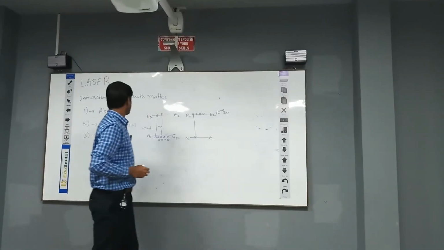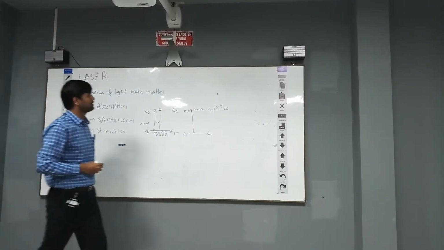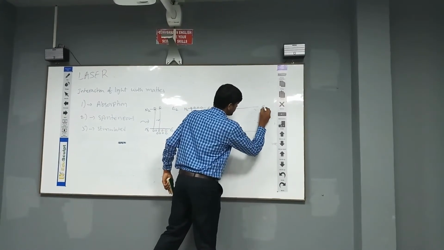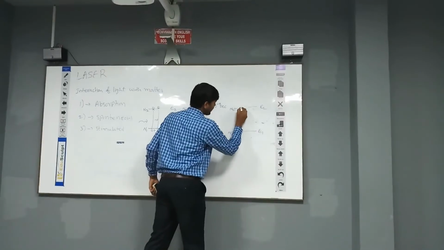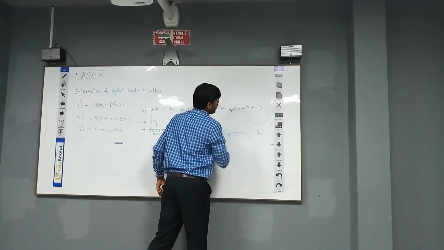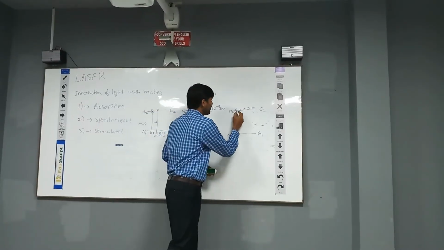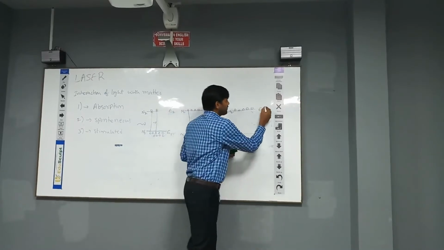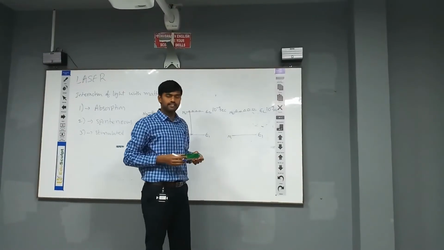The next one is the stimulated emission process. What is meant by that? Consider E1, E2, N1, N2. There are N2 atoms in the excited state. The lifetime of an excited atom is 10 to the power of minus 9 seconds for an ordinary excited state.